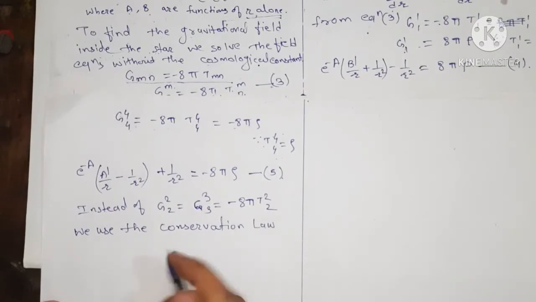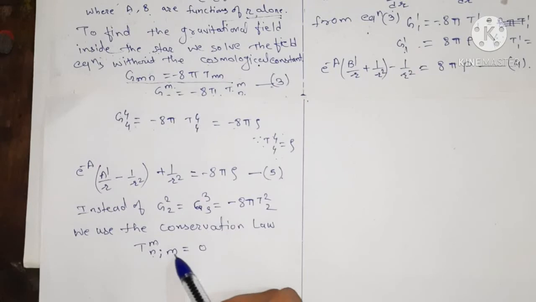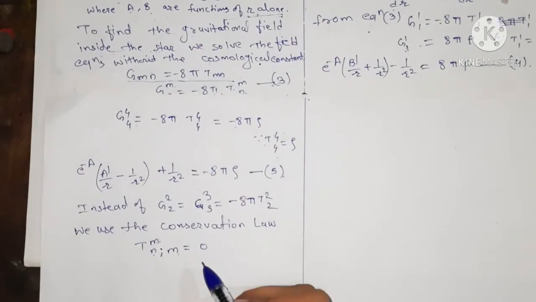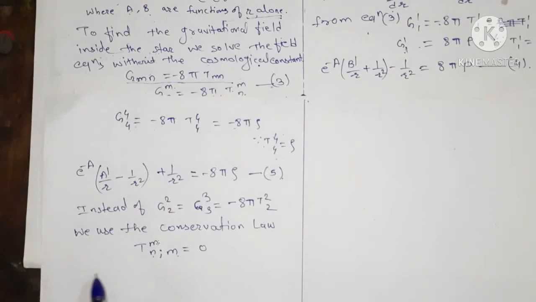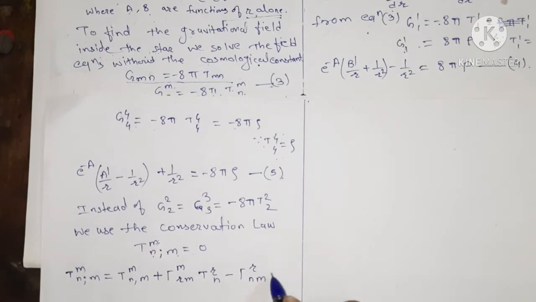This is a conservation law for the energy momentum tensor, and that is T^{mn}_{;m} = 0. Okay. So T^{mn}_{;m} = 0 means this is a covariant derivative of T^{mn} in a mixed tensor form, and which can be written as, the formula for the covariant derivative is T^{mn}_{;m} = T^{mn}_{,m} + Γ^m_{Rm} T^{Rn} − Γ^R_{nm} T^{mR}, and we require this to be equal to 0.